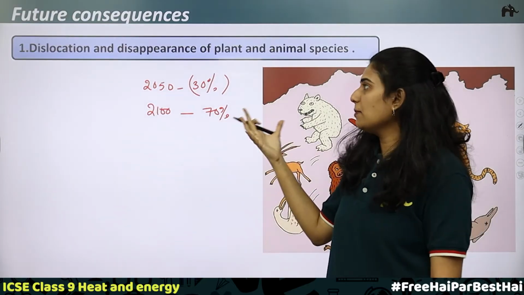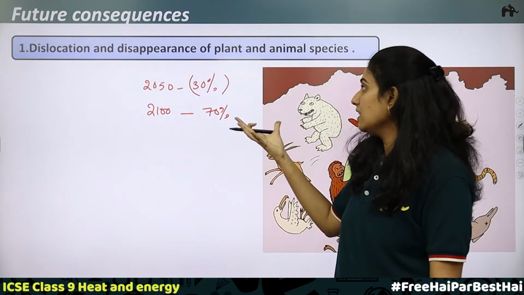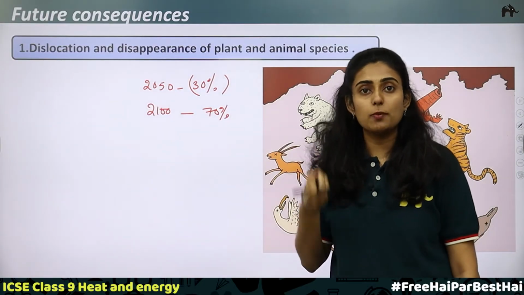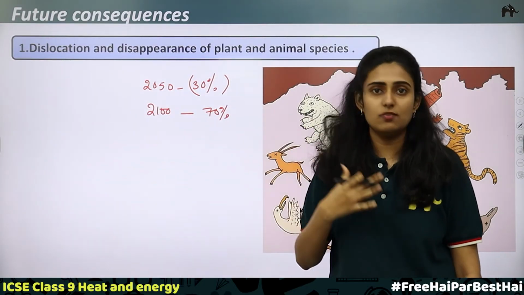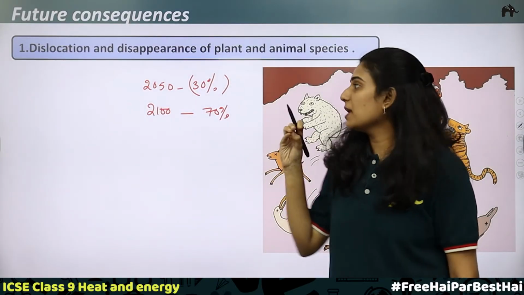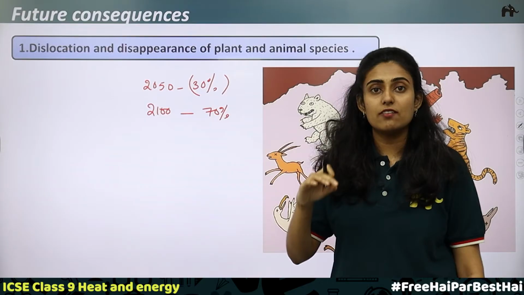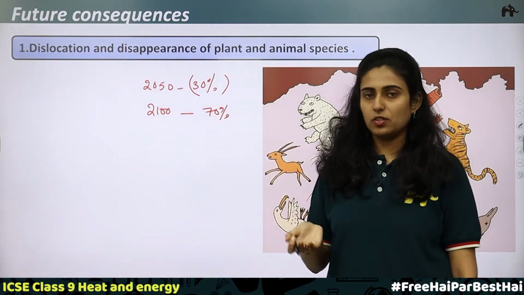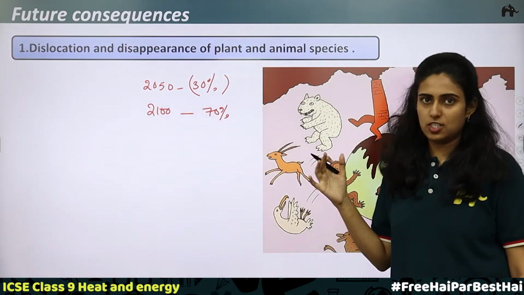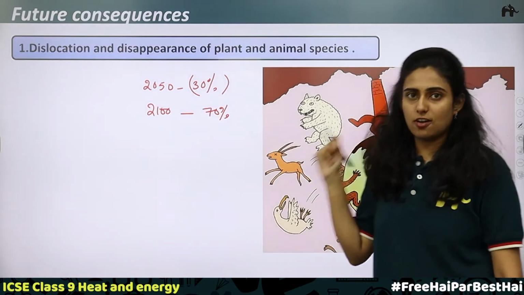Due to the increase in the level of carbon dioxide in the atmosphere, the ocean will start absorbing carbon dioxide, that is, acidification will happen. In this acidified region, the marine organisms cannot exist, so they will also dislocate from there. This is dislocation and disappearance of plant and animal species, the first future consequence.